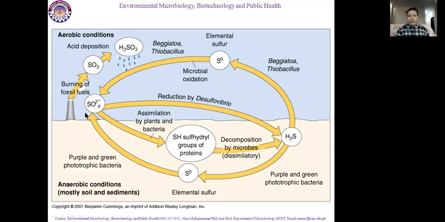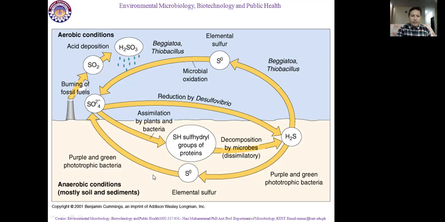So the highest concentration of sulfur on the earth's surface is SO4, which is water soluble and available for plants to absorb by the roots. It is available for microorganisms, which will convert it into H2S, or for plants and microorganisms to absorb and convert into amino acids. After the death of these microbes and plants, it will again convert into H2S.